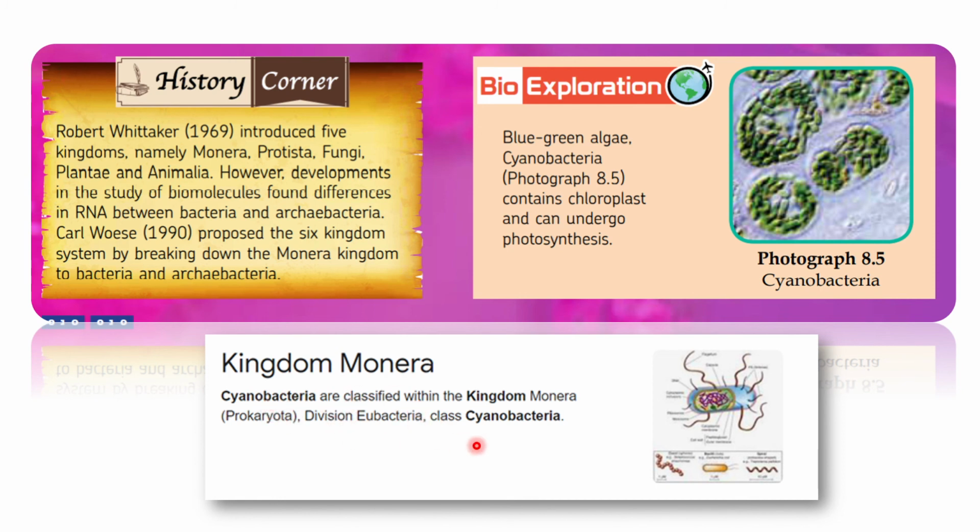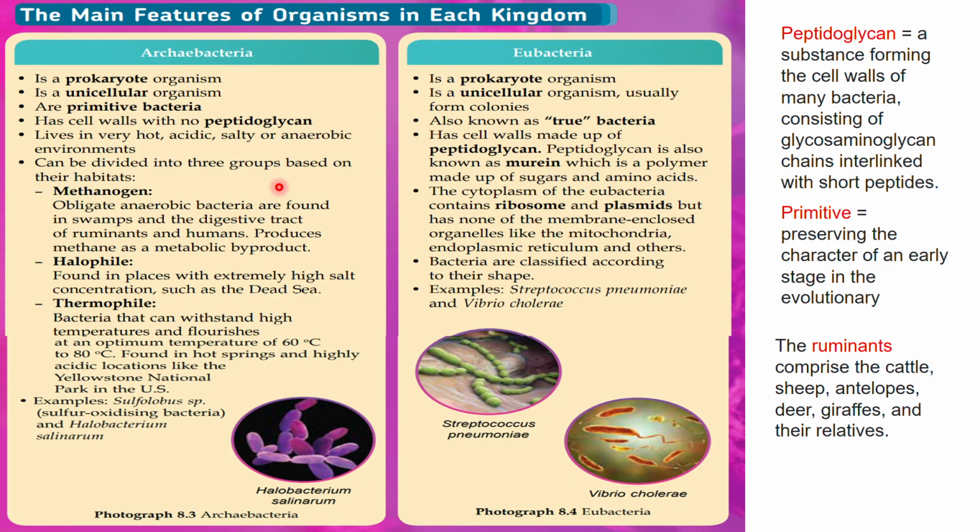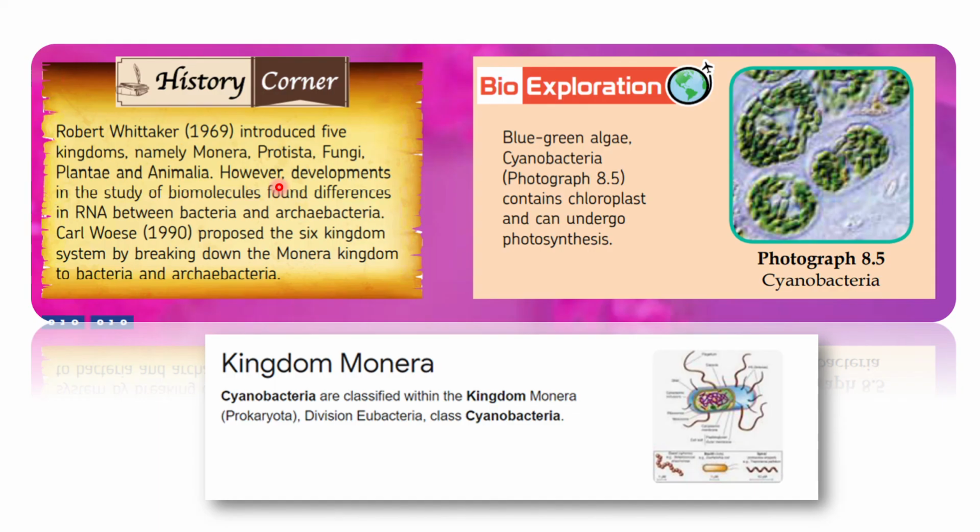Dia punya klasifikasi, maksudnya yang the latest one ini Monera ini sudah tidak ada. If we are to follow kita punya syllabus ini, it is under Archaebacteria dengan Eubacteria. Maksudnya these two comes from Monera lah last time. That's it for today's lesson on these 2 kingdoms, Archaebacteria and also Eubacteria.